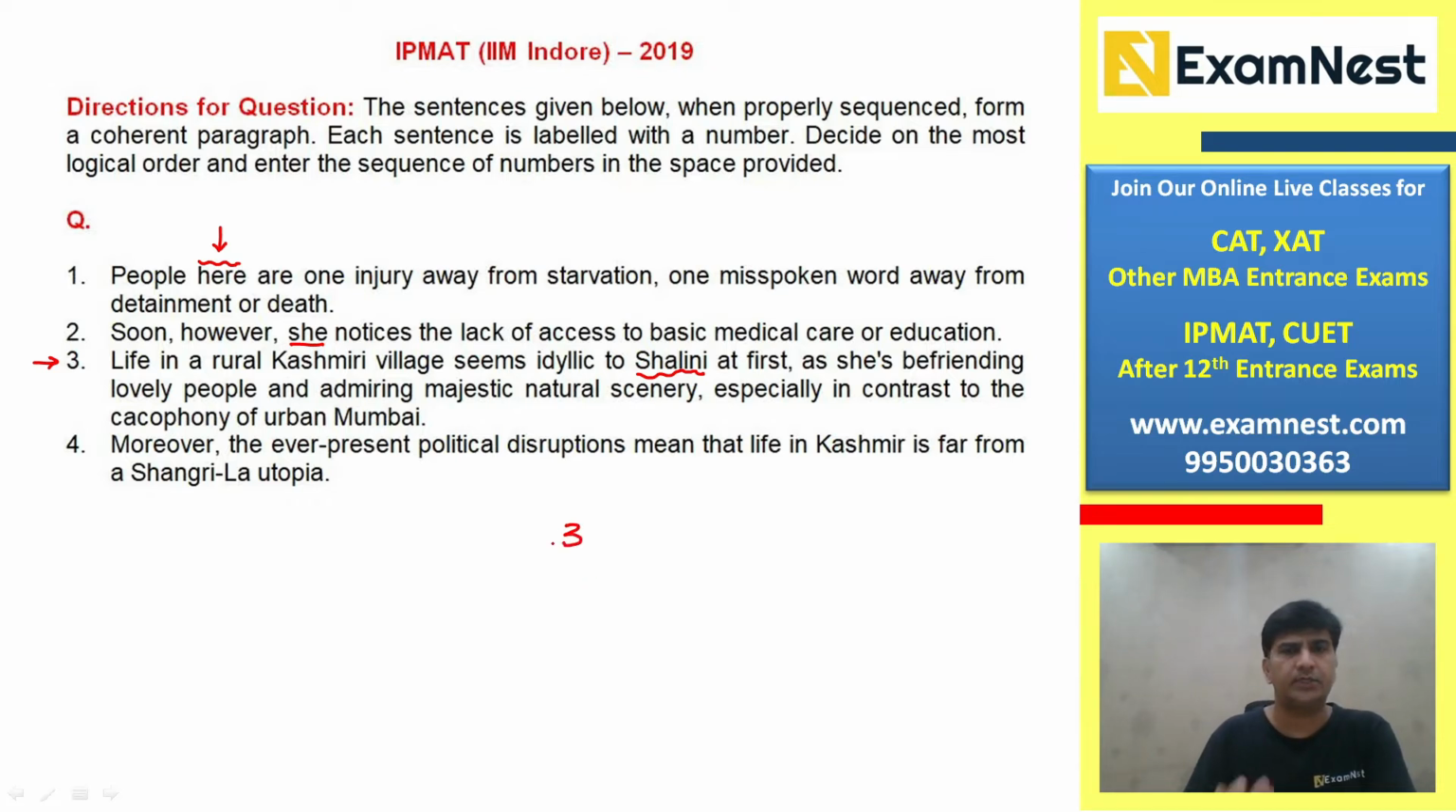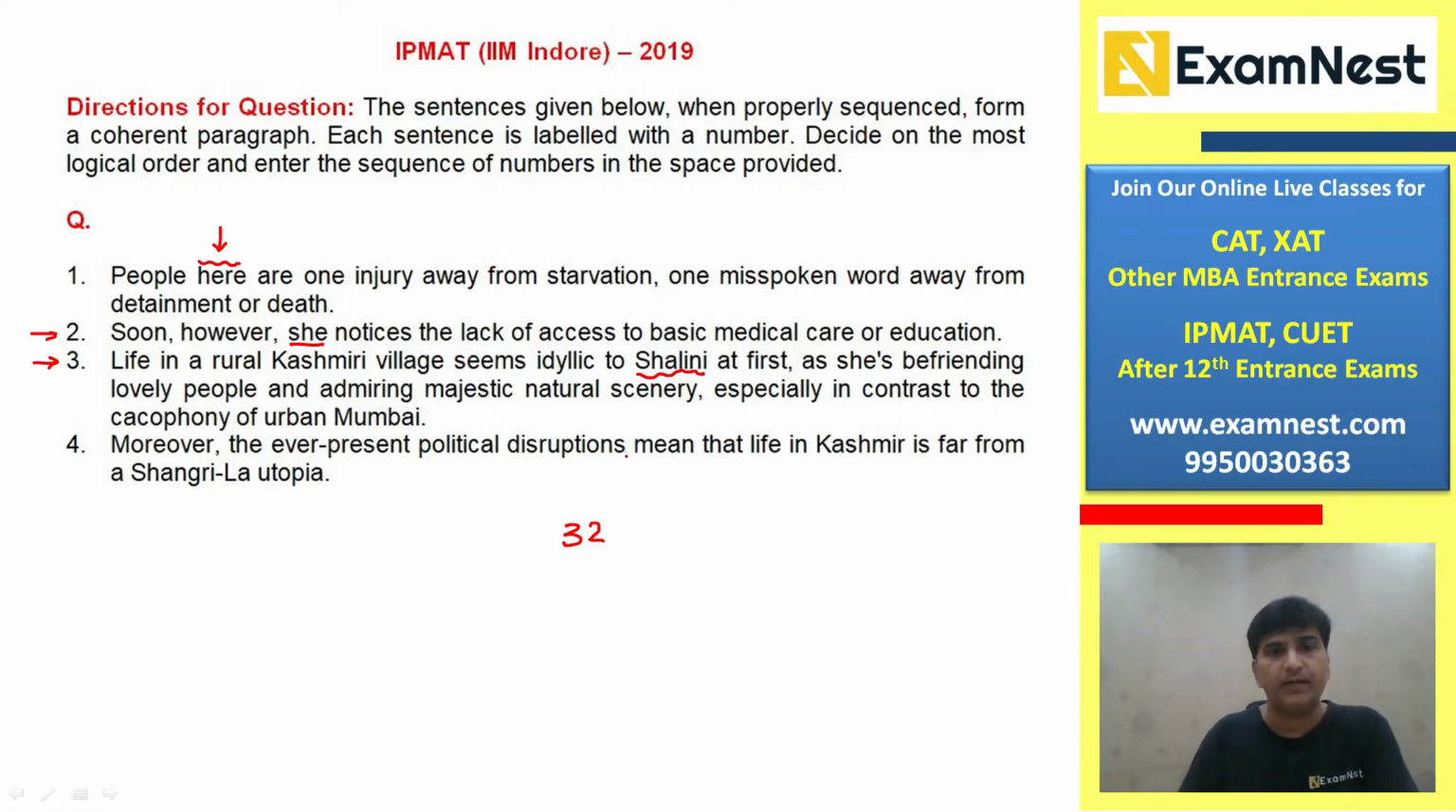So it is introducing that Shalini is trying to befriend lovely people. She's admiring natural scenery and everything, and the village seems idyllic. Now, whenever we talk about such things, the next statement generally either elaborates that idea, talking positively about it, or immediately contradicts it and shows the negative aspect of the picture. So look at statement 2. Soon, however, she notices the lack of access to basic medical care or education. So the second statement can definitely follow the third statement as they are in contrast with one another.